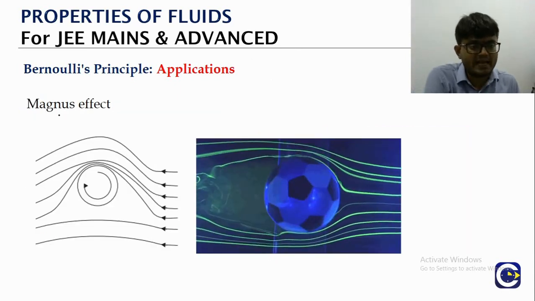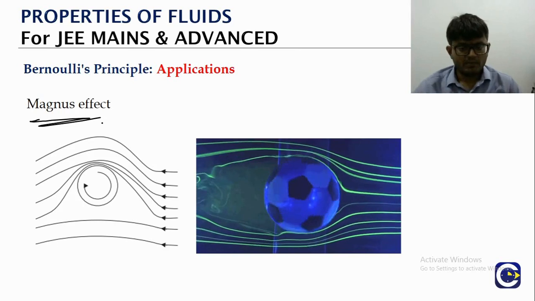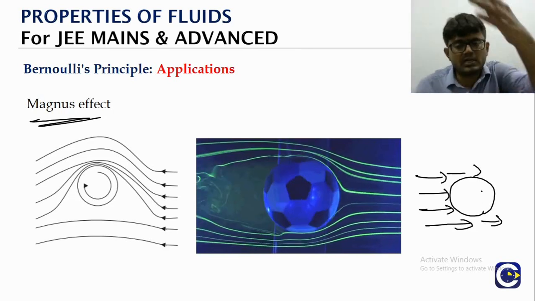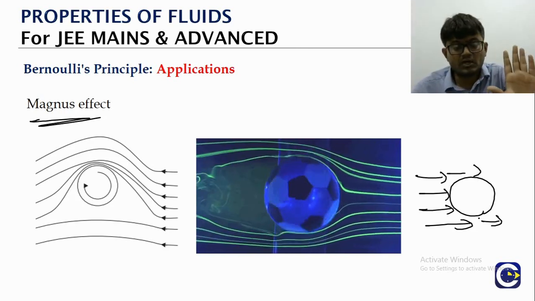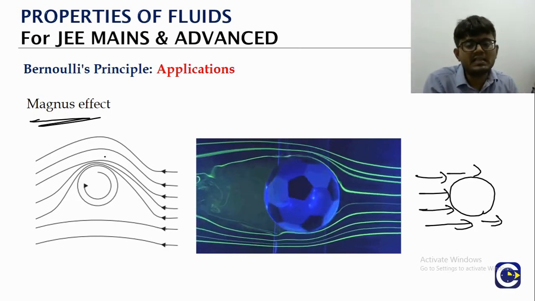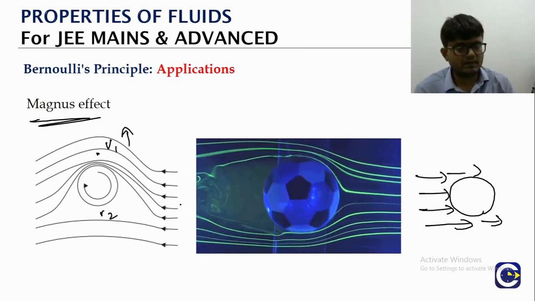Even we have this Magnus effect, like a spinning ball, right? A normal ball which is in translation motion, the wind speed above is equal to the wind speed below. That's not going to create anything. But if the ball is spinning or rotating, then what we see is that the wind speed, let's call it as V1, and the other wind speed is V2. V1 will be more. V1 is more means what?